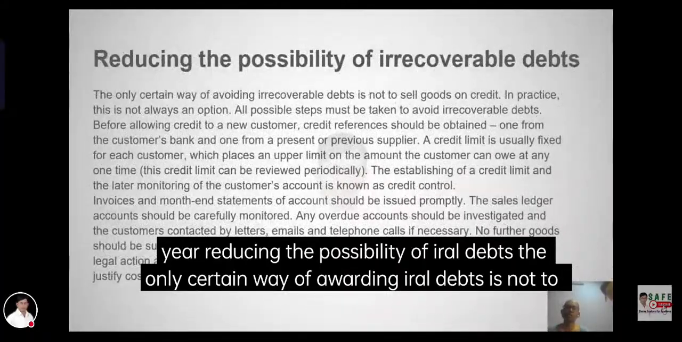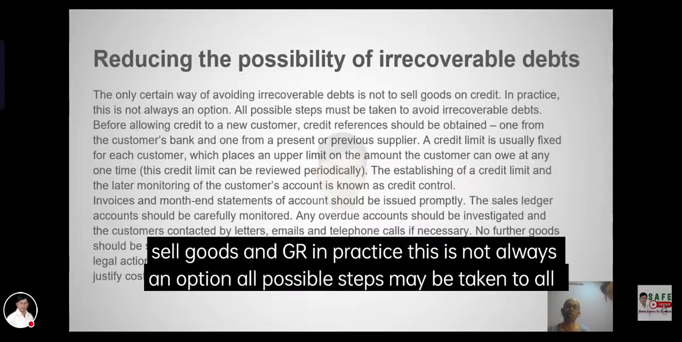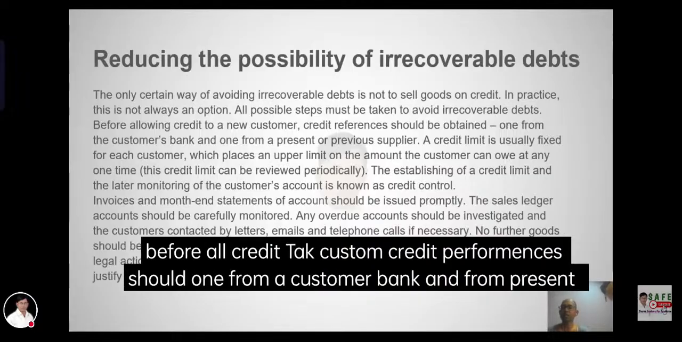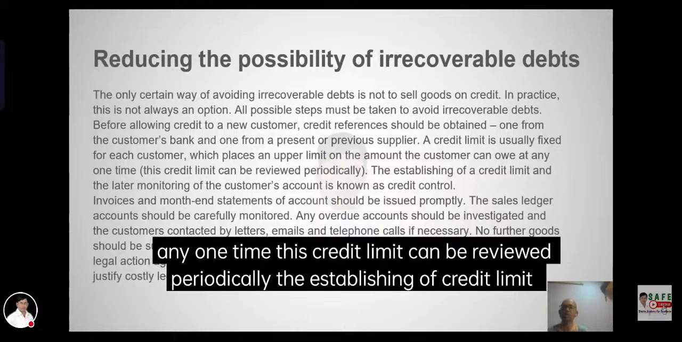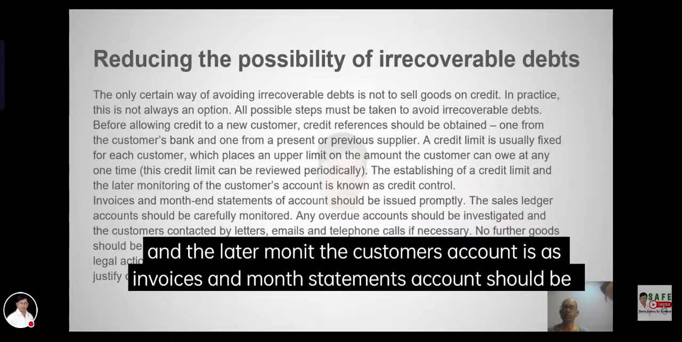Reducing the possibility of irrecoverable debts. The only certain way of avoiding irrecoverable debts is not to sell goods on credit. In practice, this is not always an option. All possible steps may be taken to avoid irrecoverable debts. Before allowing credit to any customer, credit references should be obtained from the customer's bank and previous suppliers. A credit limit is usually fixed for each customer. This is an upper limit of the amount that can be owed, and this credit limit can be reviewed periodically. The establishment of credit limits and the later management of the customers.